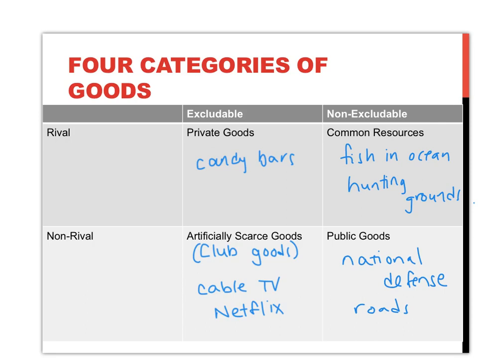Now, I think roads are a good example to highlight the idea that a good is not just one or the other of these different types. A public good could become a common resource or a private good with the right circumstances in place. For instance, if we add a toll to that road, we're turning a public good into an artificially scarce good, because while the road is still non-rival, we have just made it excludable.